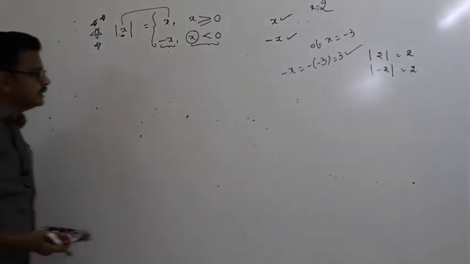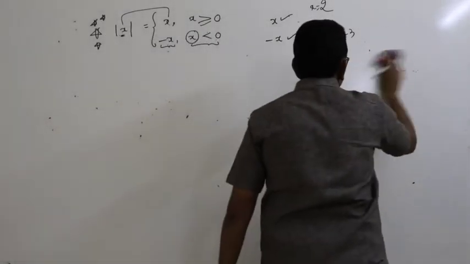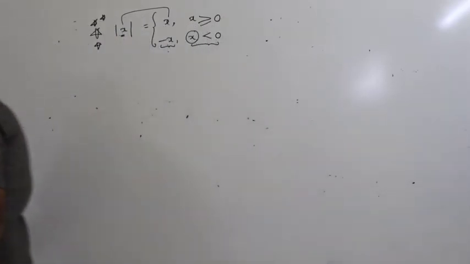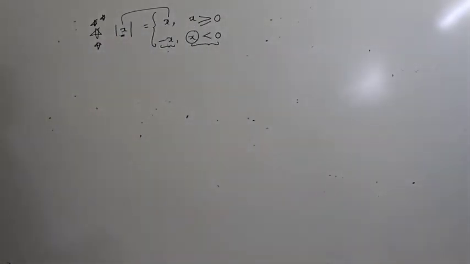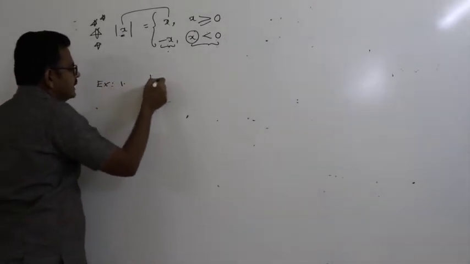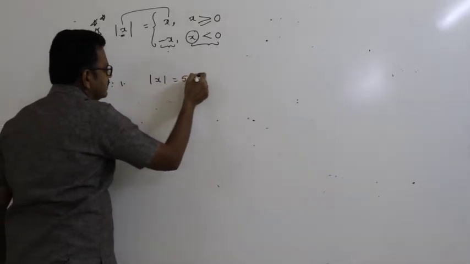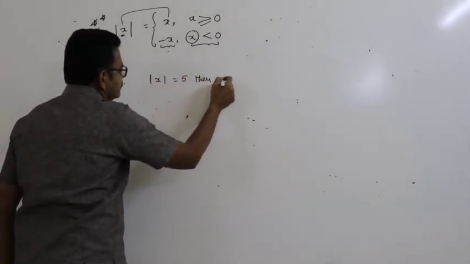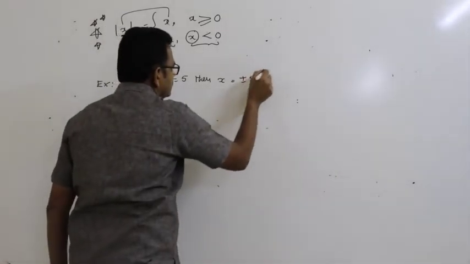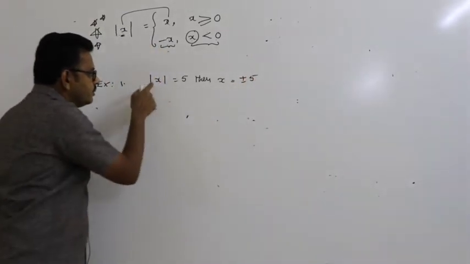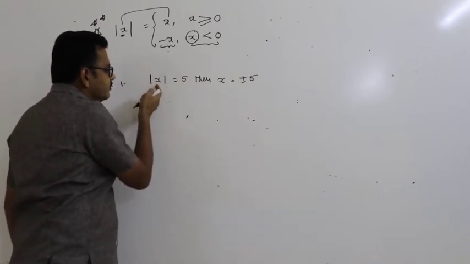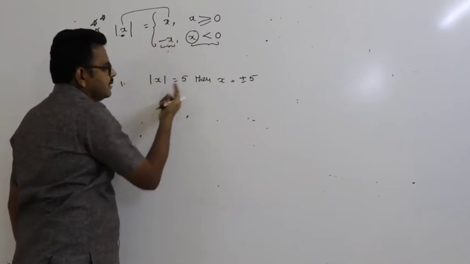So mod x is always greater than or equal to 0. For example, if mod x is equal to 5, then x is equal to what? Plus or minus 5. If I write x equal to 5, mod of 5 is 5. If x is equal to minus 5, mod of minus 5 is minus of minus 5, that is plus 5.